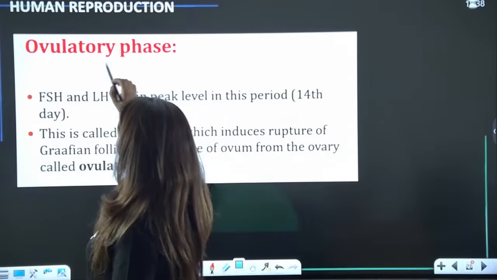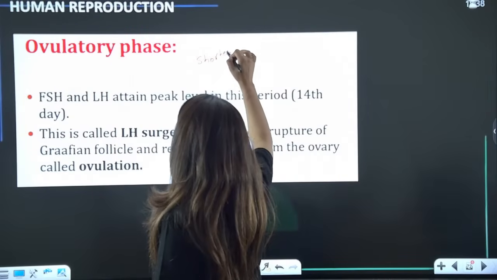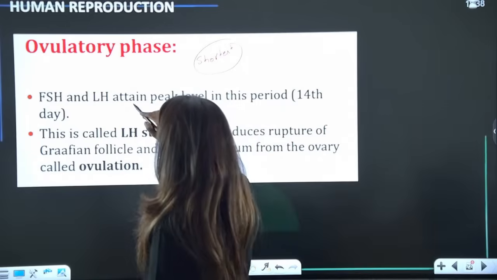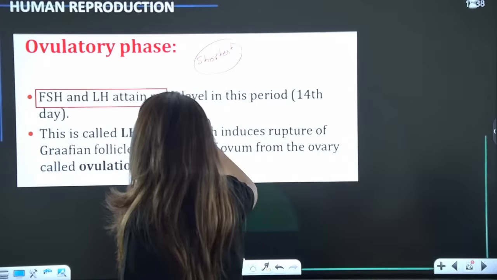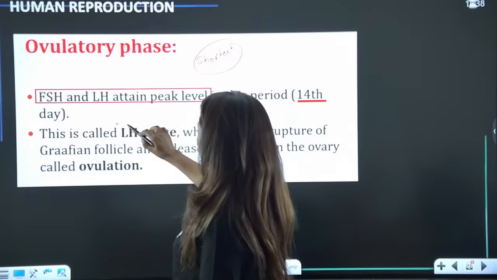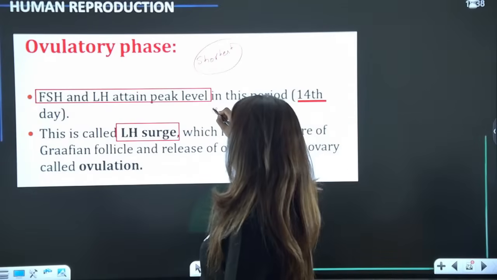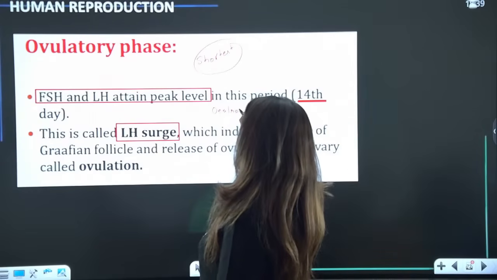Then ovulatory phase, this is the shortest phase, by the way, and it is during this phase that both LH and FSH peak. So this occurs during the 14th day. We call it LH surge. What causes LH surge? It is the high level of estrogen.